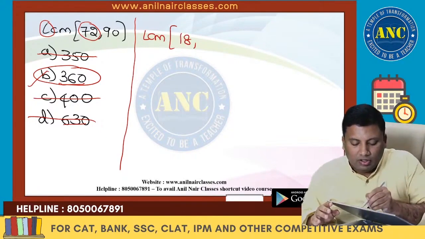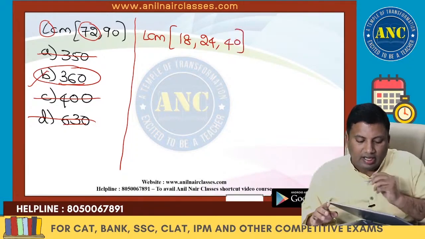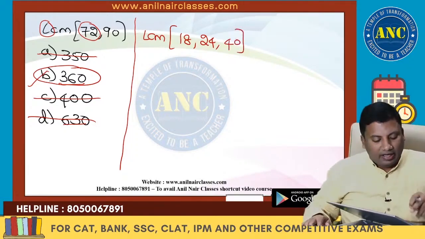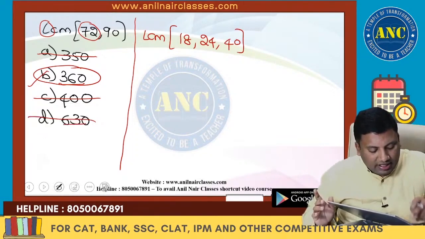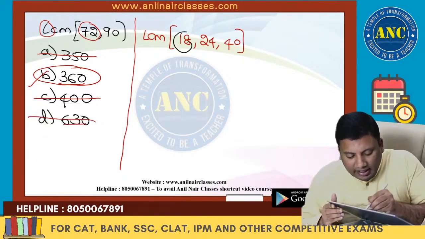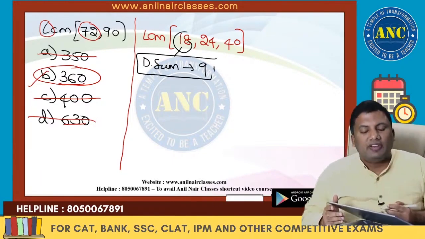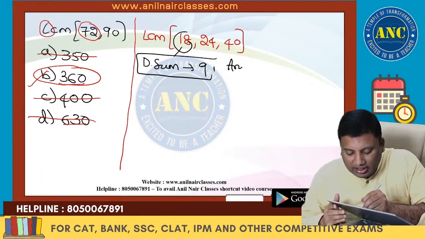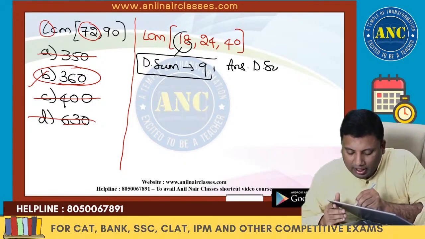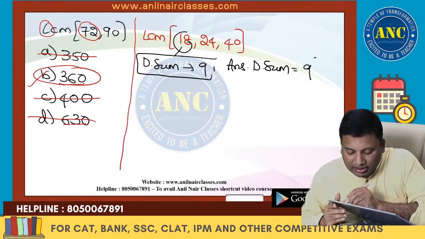18, 24, 40. Now see here, let us check it out. 18 digital sum is 9. If one number's digital sum is 9, then the LCM with any other number, the answer's digital sum should be 9.